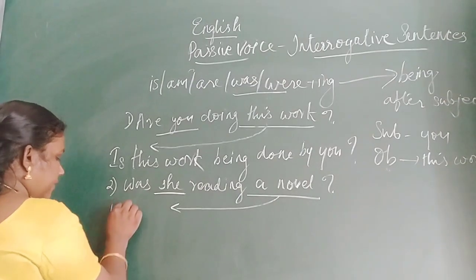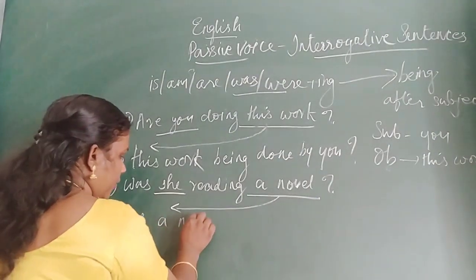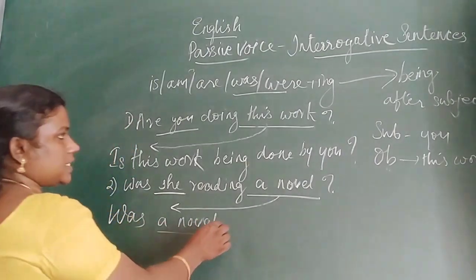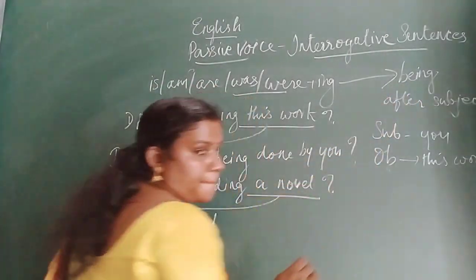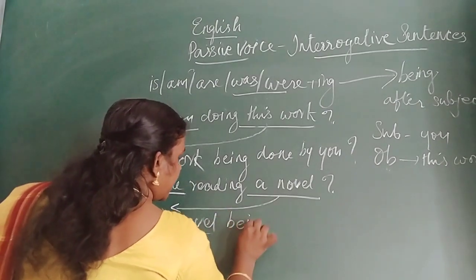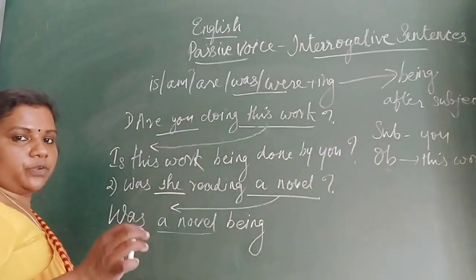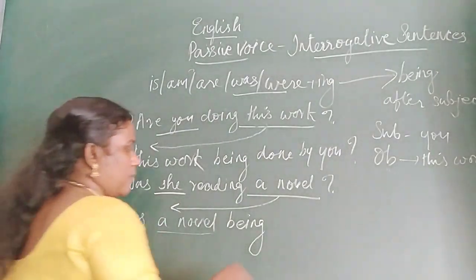So we will start the question like this: was a novel. After the subject, what should we write? Being. Okay. Was a novel being. Read is the V1 form, and V2 form read, and V3 form read.